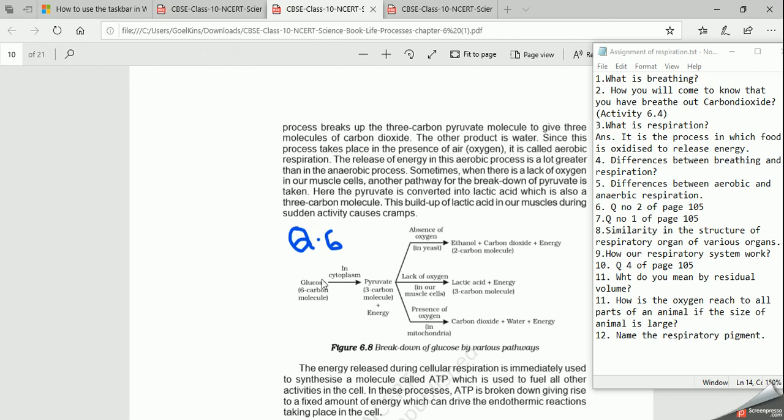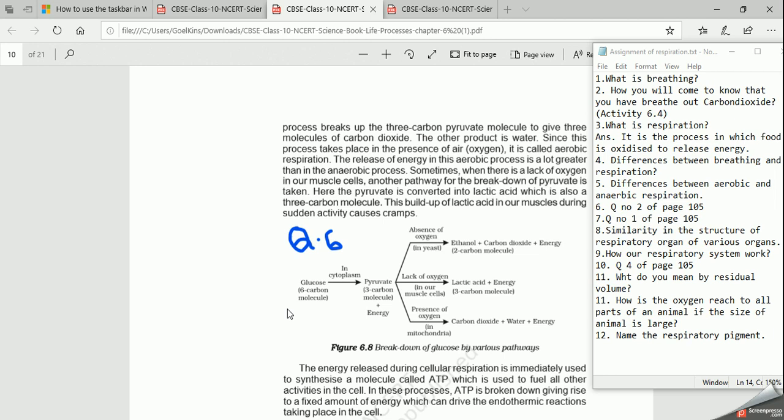What is the formula of glucose? You know that: C6H12O6. So this glucose contains 6 carbon atoms. Now this 6 carbon glucose is going to convert in 2 steps. Each has a 3 carbon molecule plus energy, and we call it pyruvate.